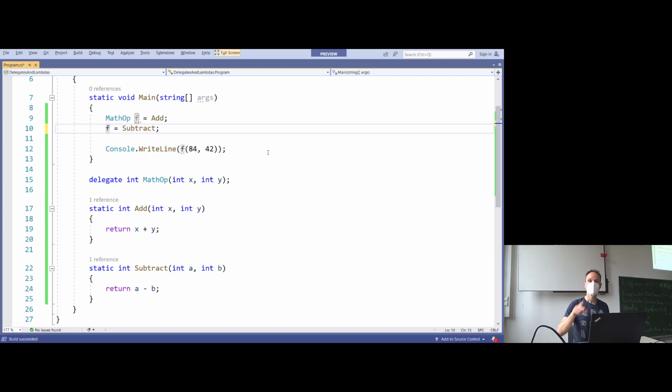So, if you can't follow along on your laptop, if you want, I can check in this code later in the GitHub repository so that you have a written summary of this code too. Yeah, that's fine. Questions so far? Did you understand what this delegate means in this case?